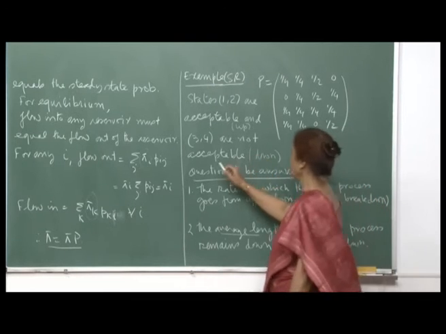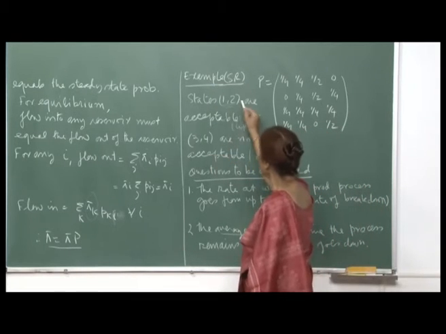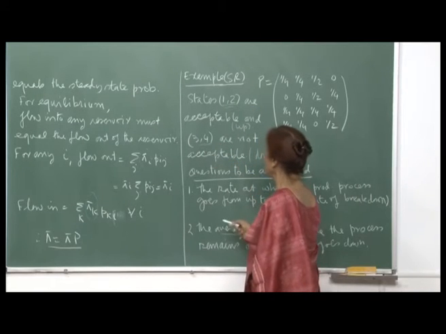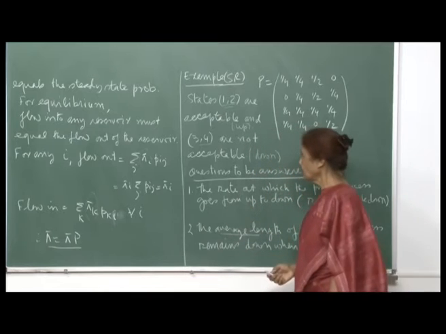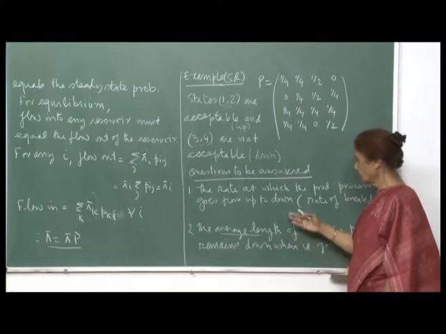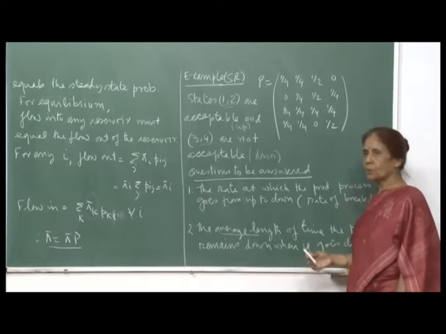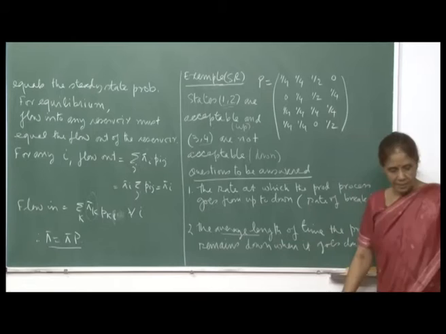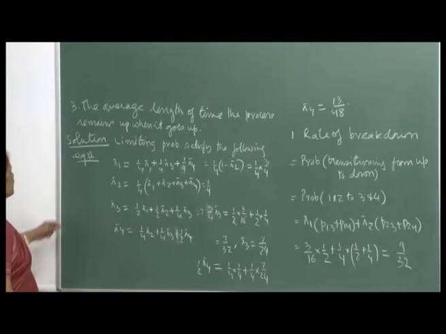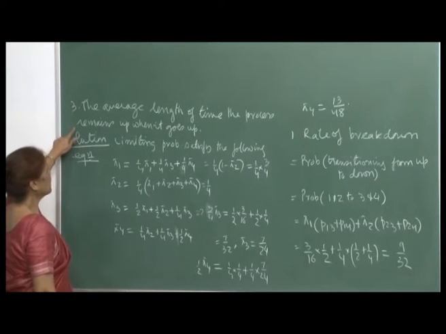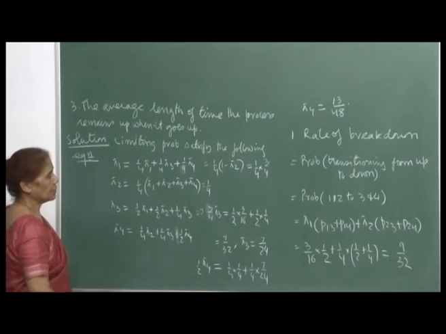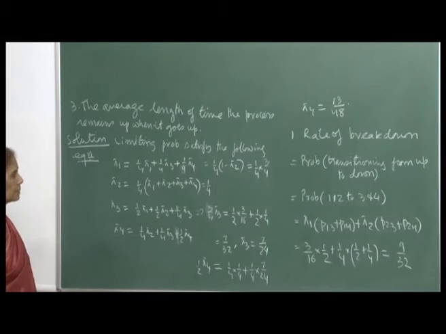But now, the new thing is that you have 2 states describing the up situation and 2 states describing the down situation. So, therefore, I took up this example to show you this. Of course, we will compute the pi i's, and then I will show you how to answer this, and there are many more questions that have to be answered. The third question is the average length of time the process remains up when it goes up. So, these are 3 questions we will try to answer by computing these steady state probabilities.